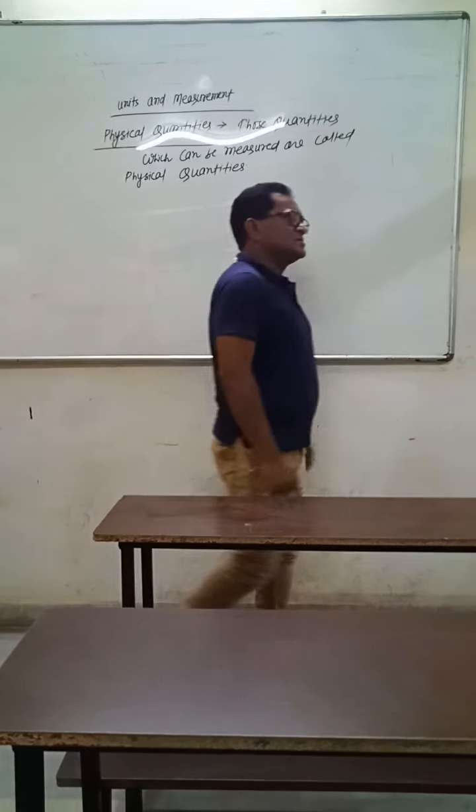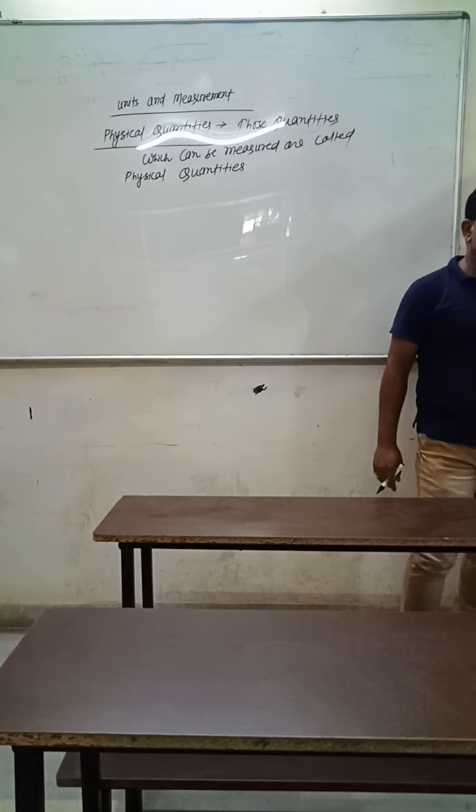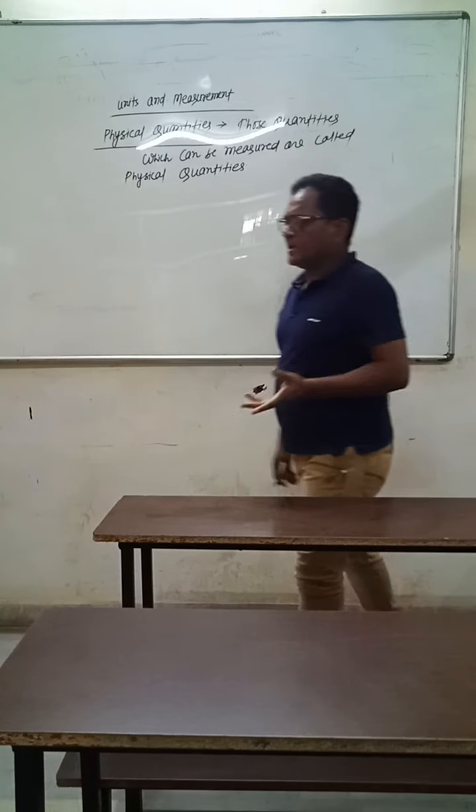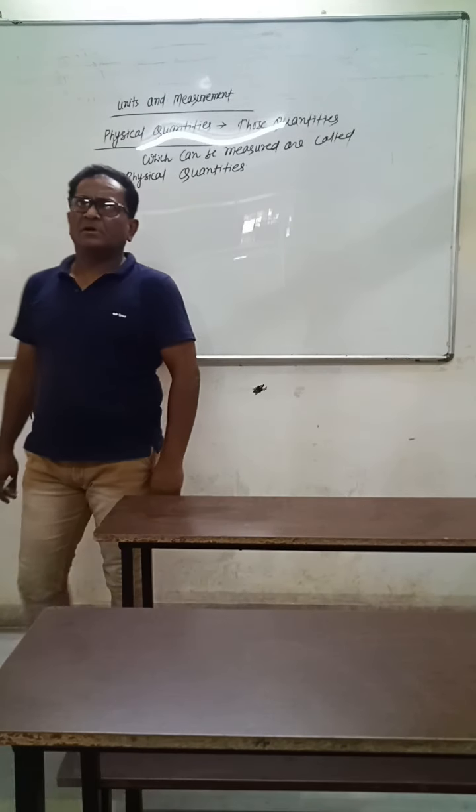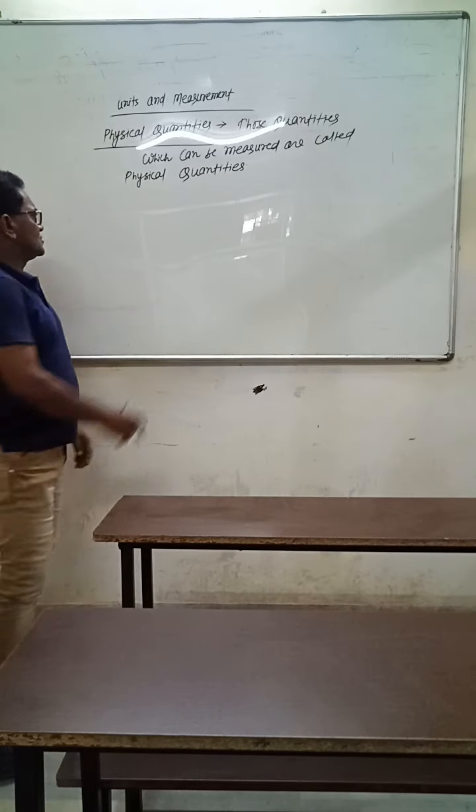Those quantities which can be measured, which we can measure, are called physical quantities.